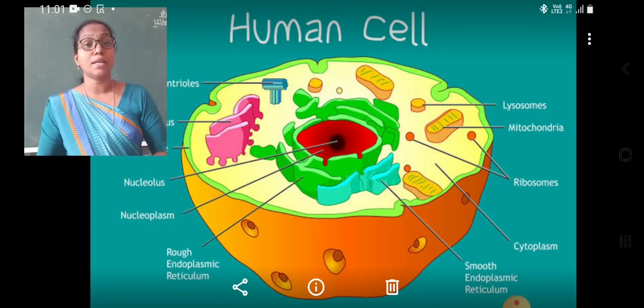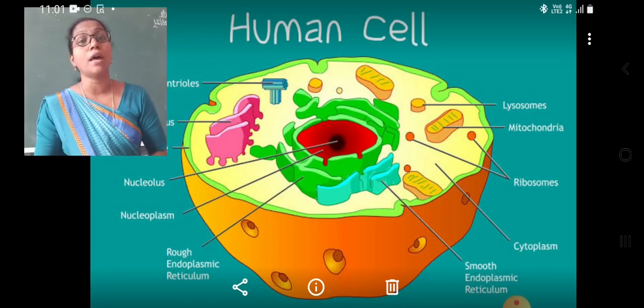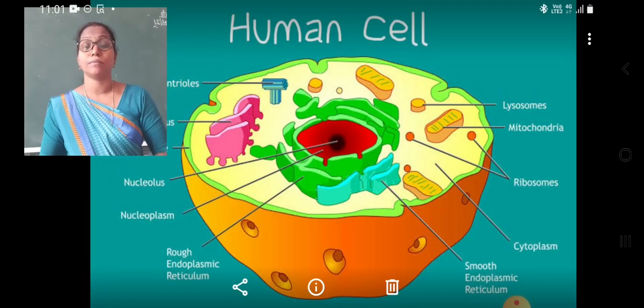In the organization of living beings, we are going to study how the body of an organism forms from the cells. Students, there are many cells in our body of different shapes, different sizes, performing different functions.